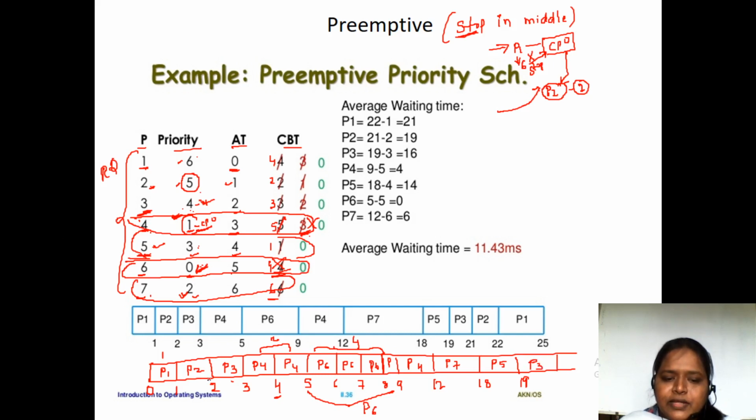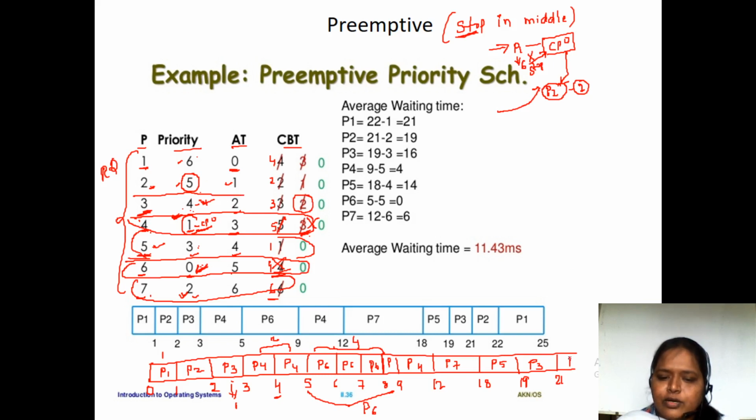So here P3 we have done. P3 needs 3 milliseconds. Here P3 we have done 1 millisecond of time, so 2 milliseconds has been left. So from 19 to 21 P3 will be going to do. So P3 also completed. And next one is P2.